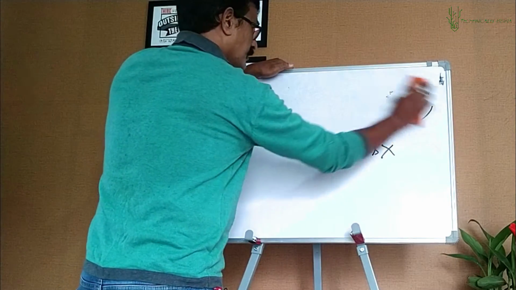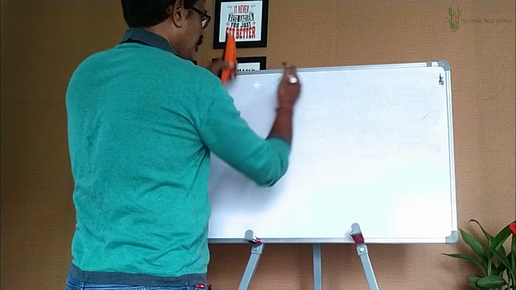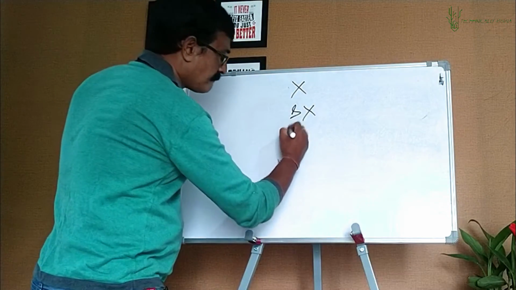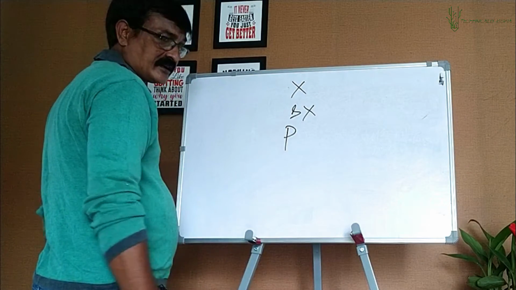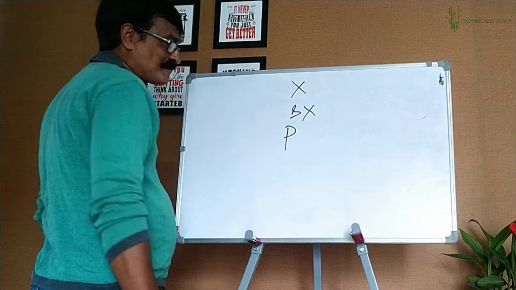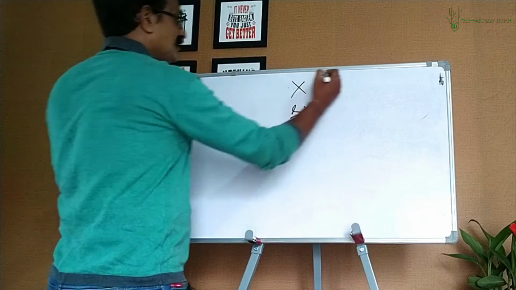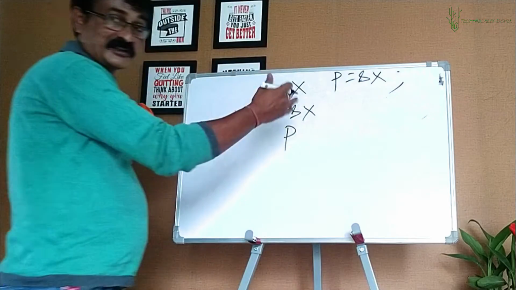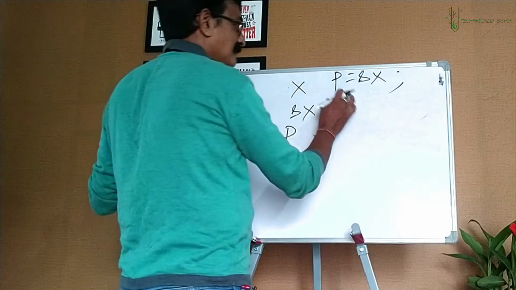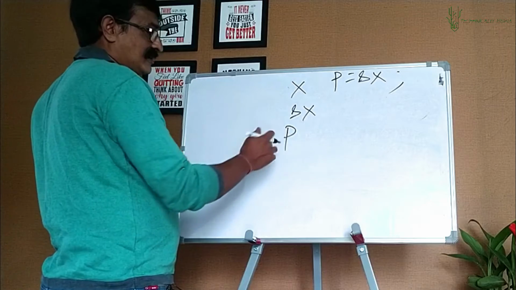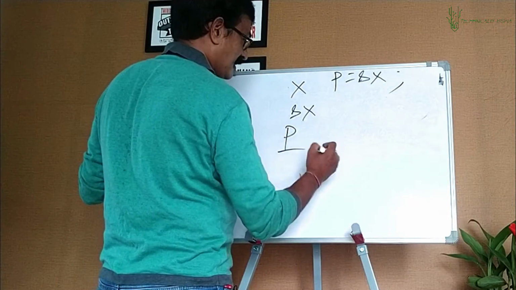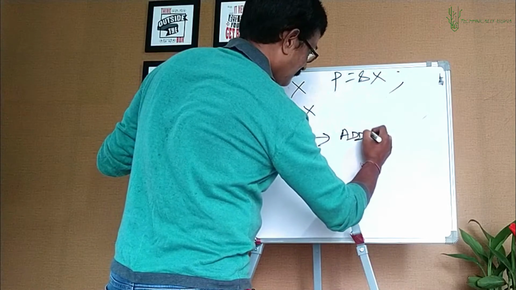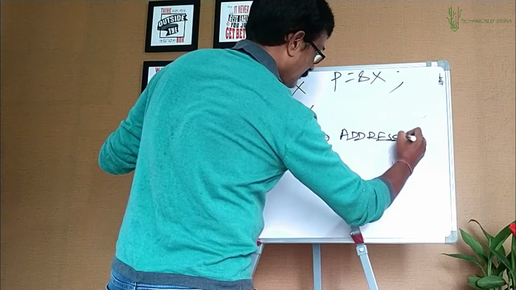Isn't it? When I say x, I get the value of x. When I say ampersand x, I get the address of x. When I say p, what do I get? The value of p. And what is the value inside p? If this is the line p equal to ampersand x, p has the address of x. Assuming this is the case, what does p contain? p contains the address. This will give me what? Address of x.